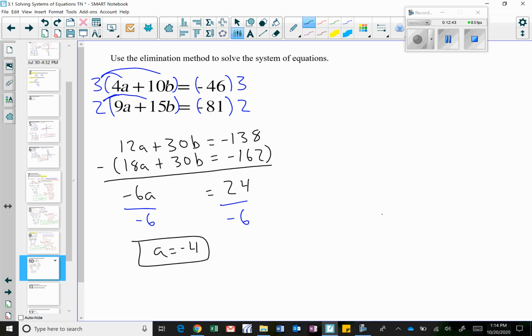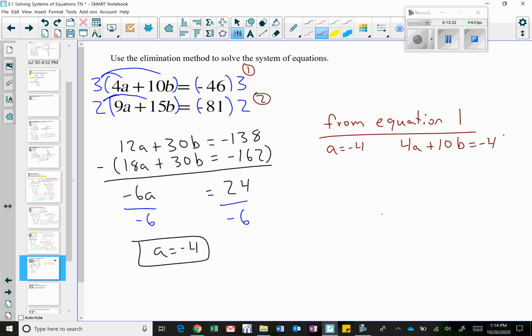So I can take either one of these equations from the beginning and substitute in my a value to find my b value. Okay. So let's call this top one equation 1, and we'll call this equation 2. I'm going to go ahead and substitute my a into one of my equations. It truly does not matter which one. I'm going to do equation 1 for no particular reason. So from equation 1, we know that a equals negative 4, and my equation is 4a plus 10b equals negative 46.